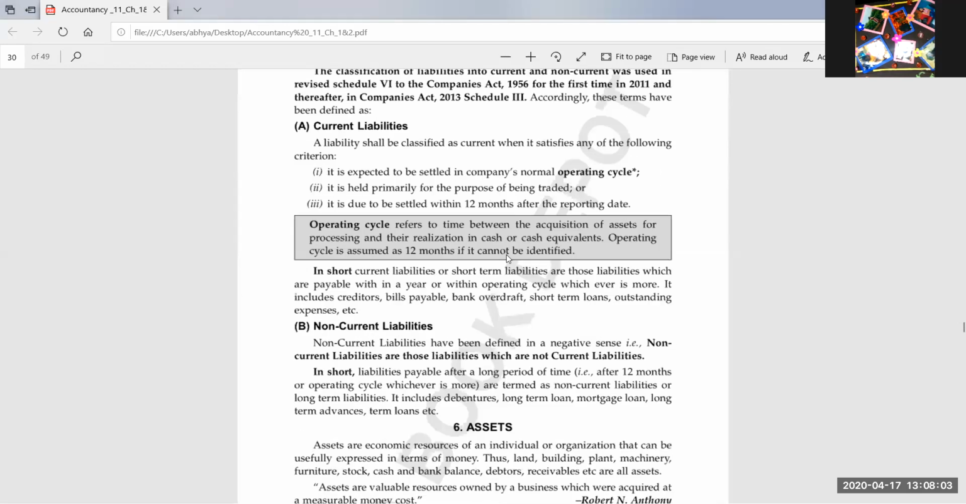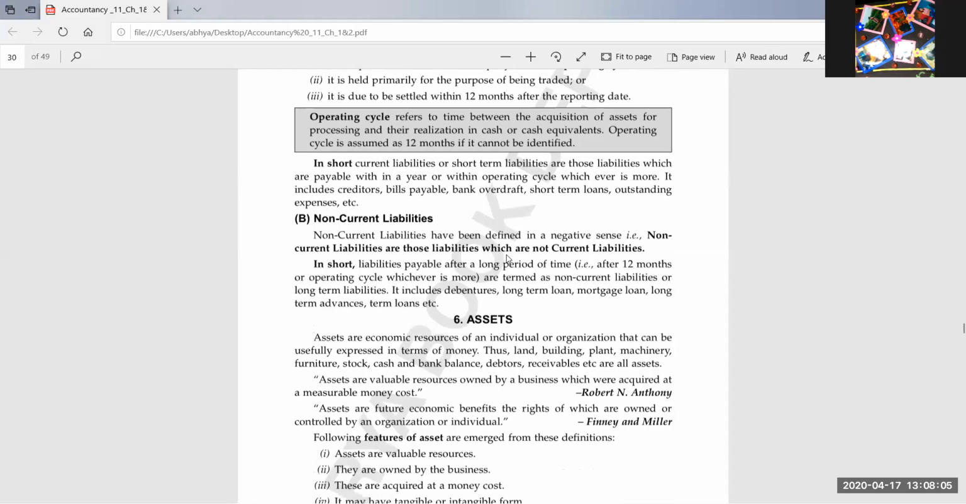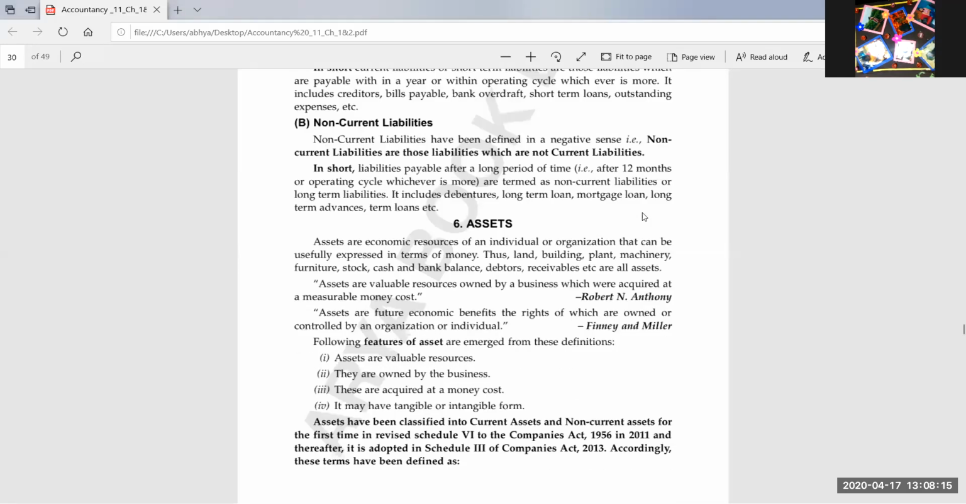Then the current liabilities: the liabilities which are payable within a short period, or a period of 12 months, that is the current liability. Then the non-current liability: the liabilities which we need to pay after a period of 12 months is the non-current liability.